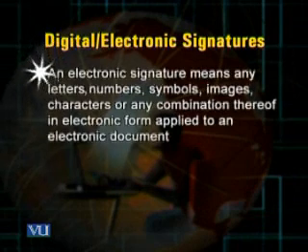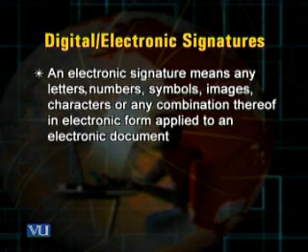So in the slide, you can read the definition of electronic signature. An electronic signature means any letters, numbers, symbols, images, characters, or any combination thereof in electronic form applied to an electronic document. Remember that we can execute our digital signature with the help of a unique private key.